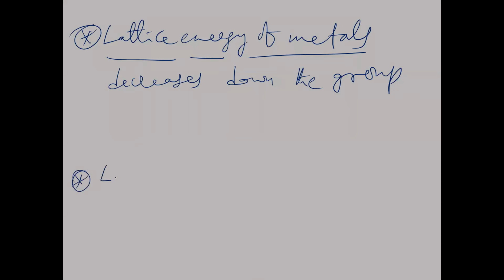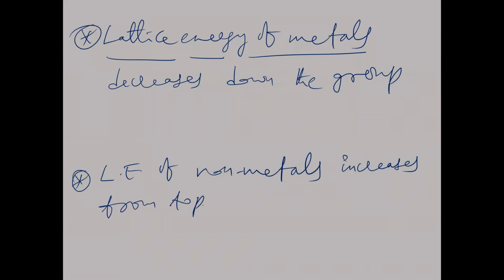So for non-metals, the lattice enthalpy increases from top to bottom in a group, whereas the lattice enthalpy of metals decreases down the group.